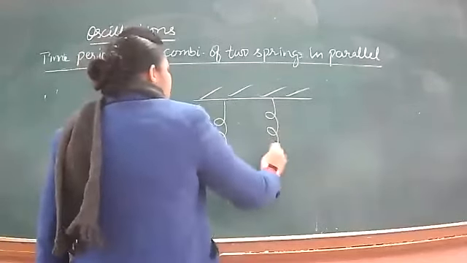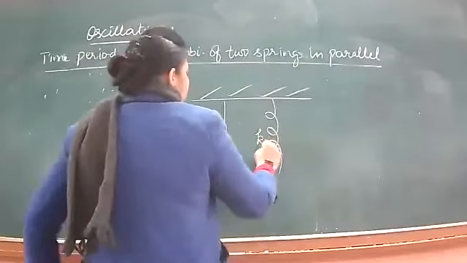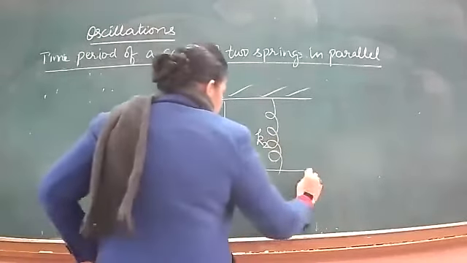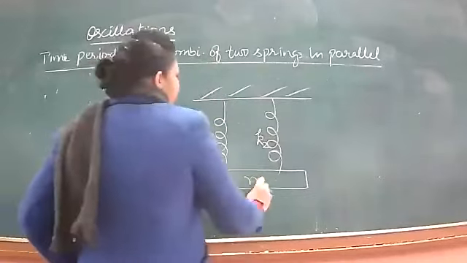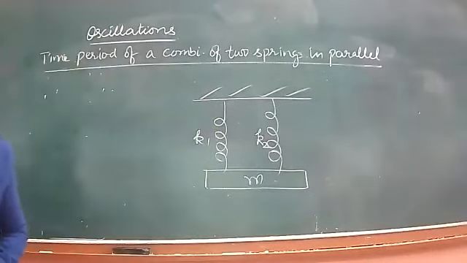One has spring constant K1, another has a different spring constant K2, and a mass is attached to both of them in common. So now these springs are connected in parallel. एक की हो सकता है flexibility ज़्यादा हो, दूसरे की कम हो. Means they have different spring constants.